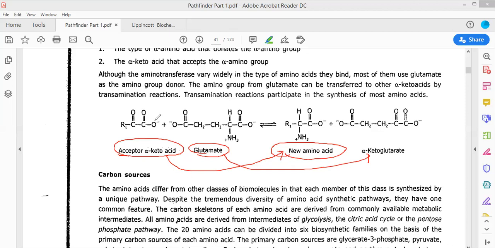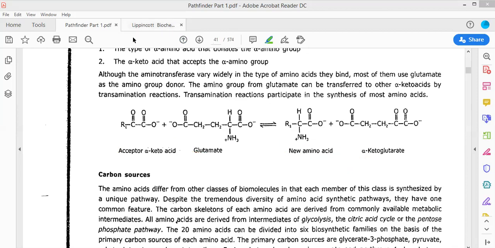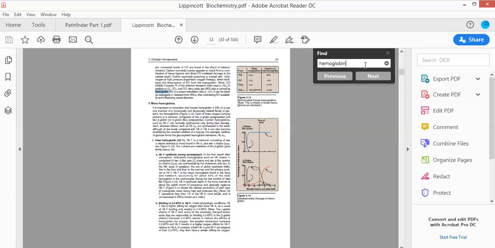Transamination reactions take place in the presence of enzymes referred to as transaminases. Transamination reaction always occurs in the presence of transaminases. So we will look at how this transamination reaction takes place. Let us look at the book Lippincott, and let us talk about the transaminases.